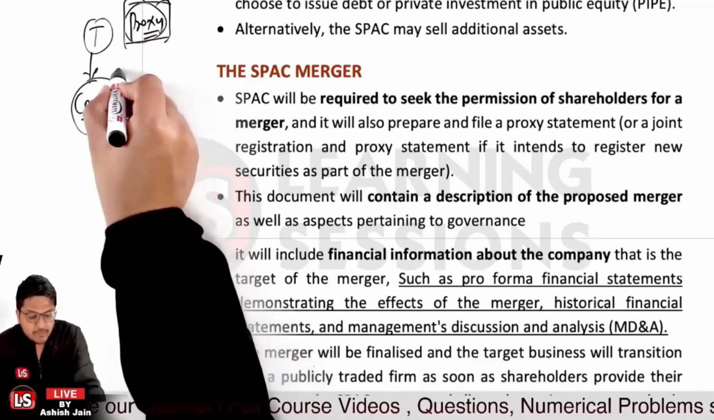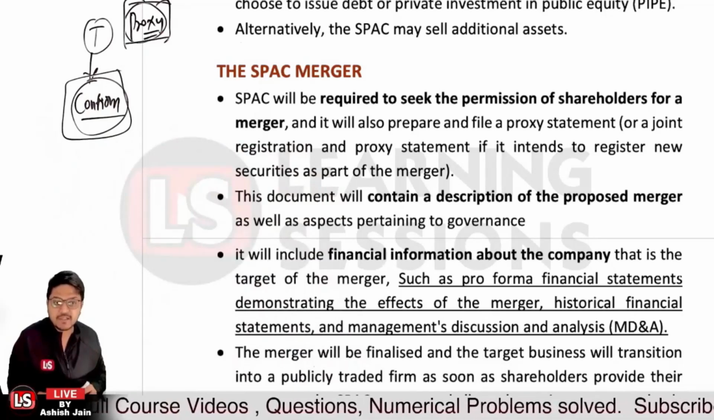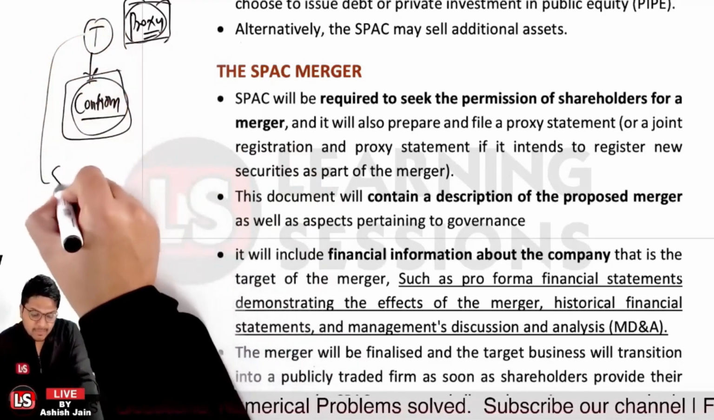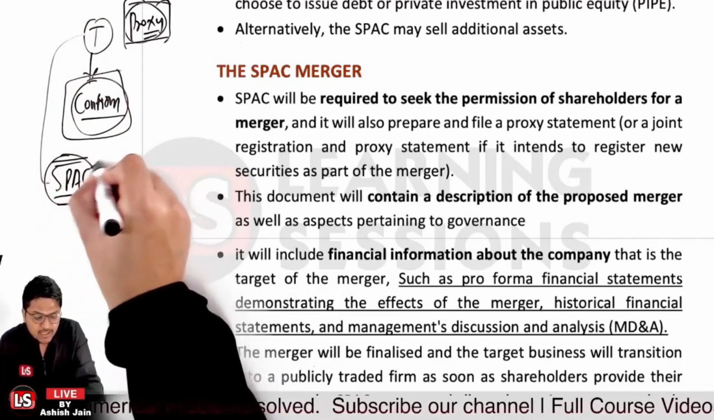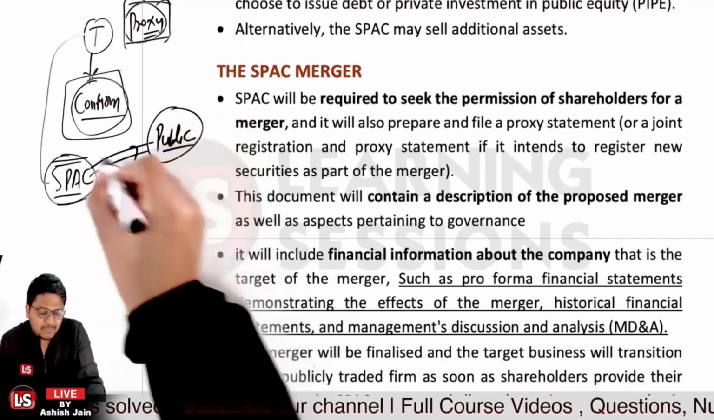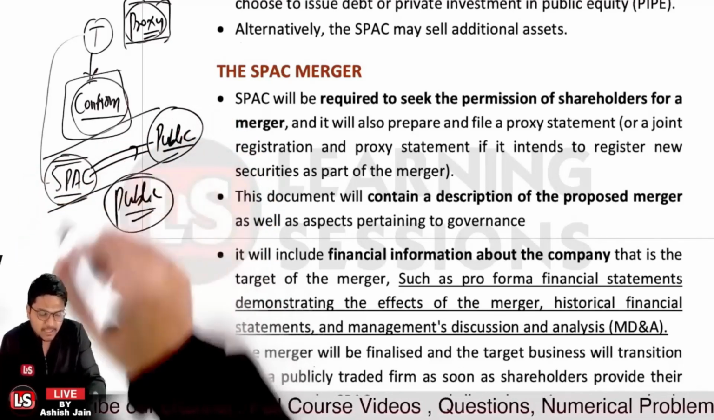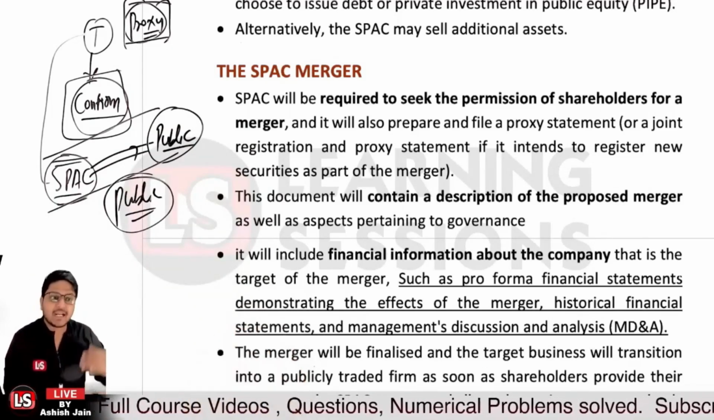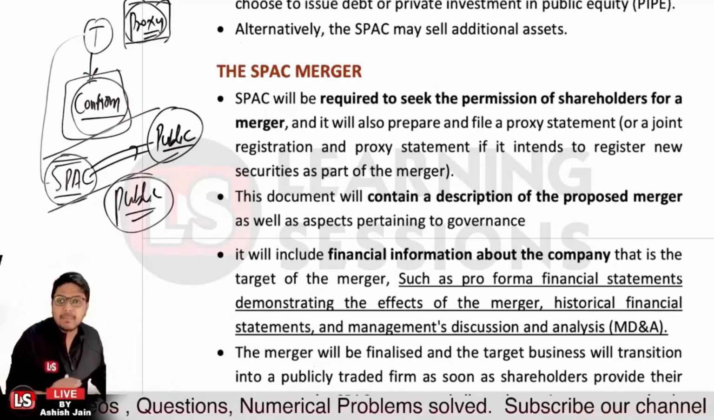Once they have obtained the confirmation from the shareholders, the merger will be finalized with the target business in the transaction. The SPAC was a special purpose acquisition company, and it is now merged into a public company. Ultimately the merged company will go public itself, right? So the merger will be finalized, the target business will be transitioned, and it is a public company now.